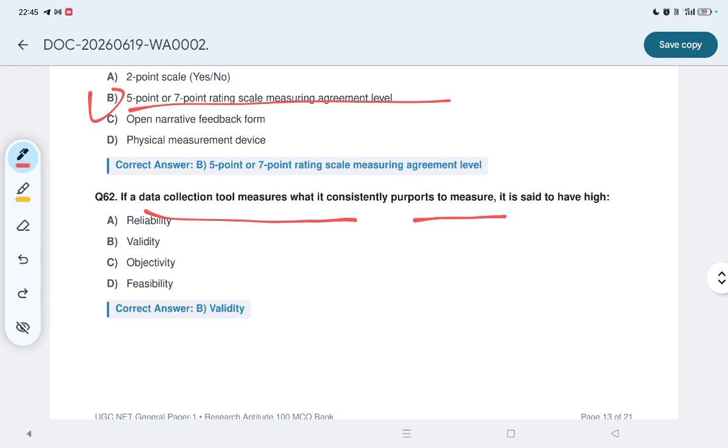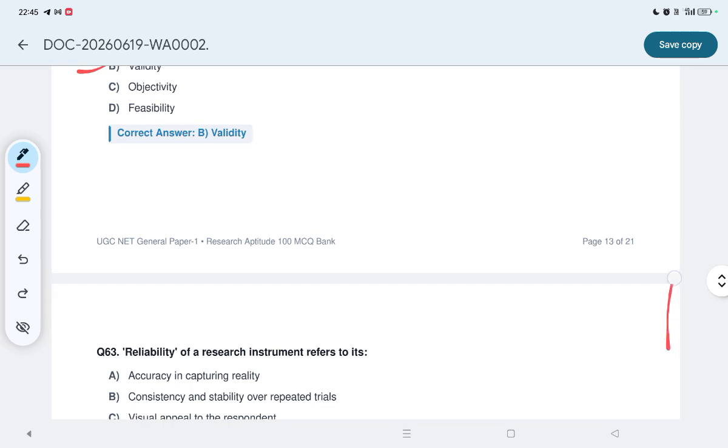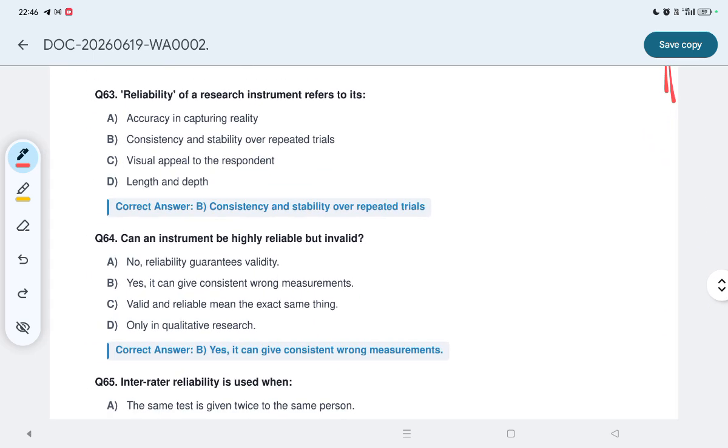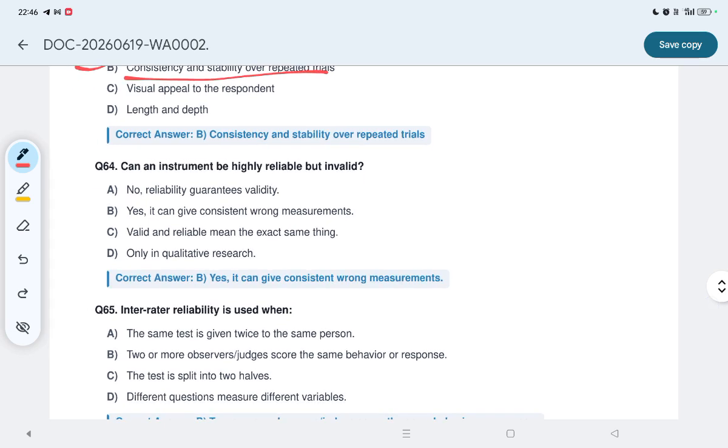It is said to have a high, option B, validity. Next, let us see question number 63. Reliability of a research instrument refers to, option B, consistency and stability over repeated trials. Now, can an instrument be highly reliable but invalid? Option B, yes, it can. It can give consistent wrong measurements.